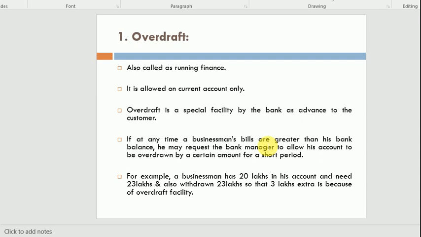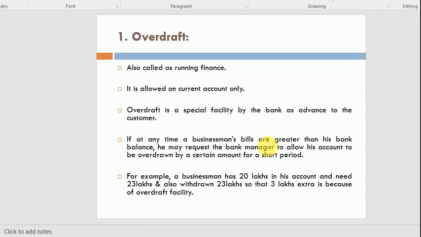Anytime the customer wants to deposit money or withdraw money, they can do so during banking hours. So the overdraft facility is provided only and only to current account holders.